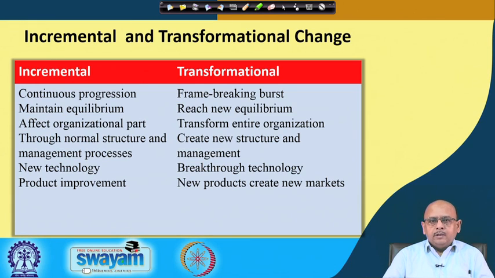For example, you offer a product, so you add a new feature into the product, right. If you add a new feature in the product, it means that you have gone for an incremental change. You are basically improving the product. It is not going to be a new product, but a product with an added feature, right.